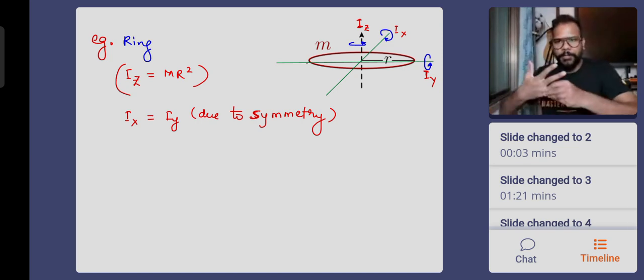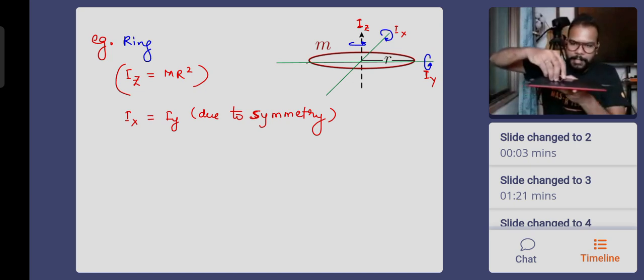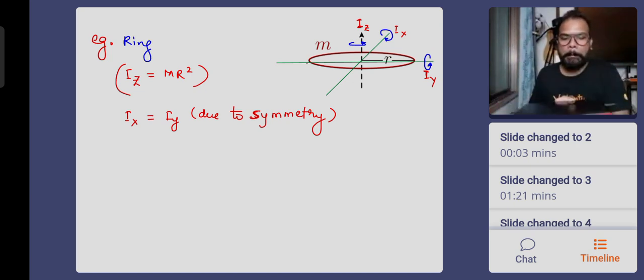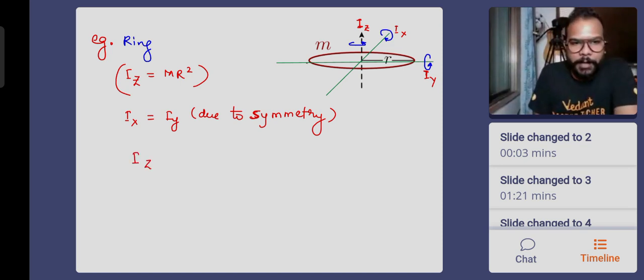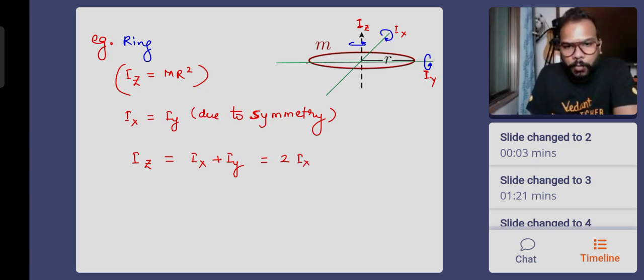How is that rotation, by the way? I'll tell you what kind of rotation that is. It's basically taking the ring, this is the rotation. That rotation is basically Ix and Iy. So everybody, Iz will be equal to Ix plus Iy, and we want to find out Ix and Iy. So we are calling it 2 times Ix or 2 times Iy. Both are same because Ix is equal to Iy.